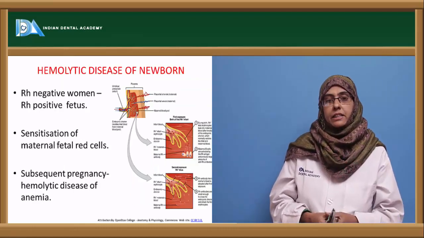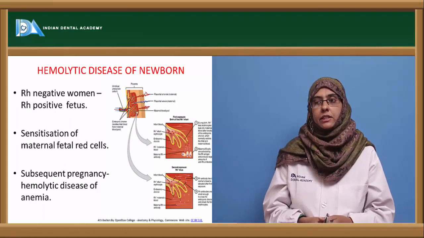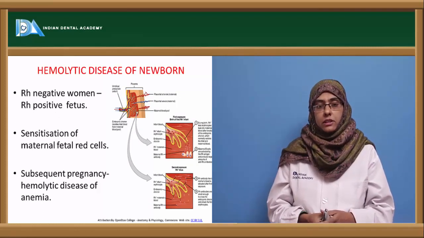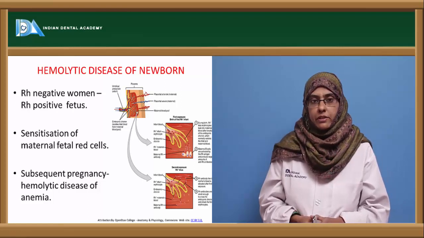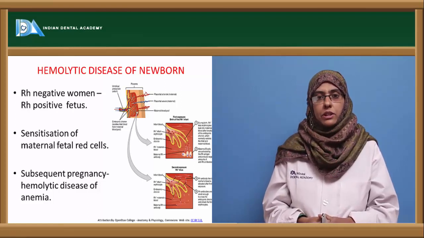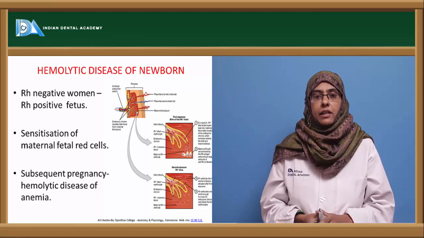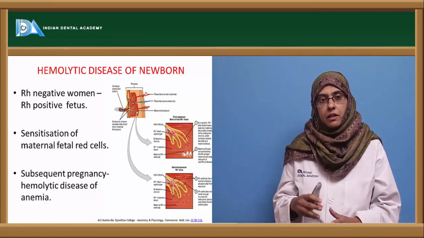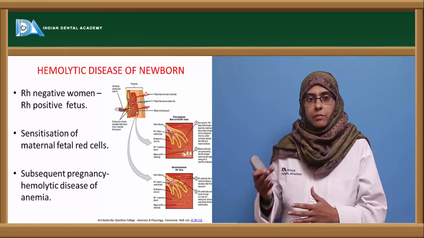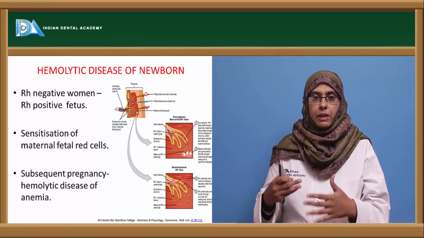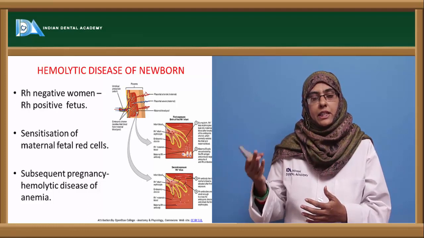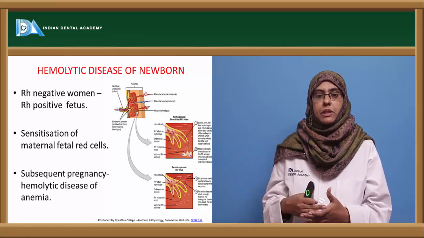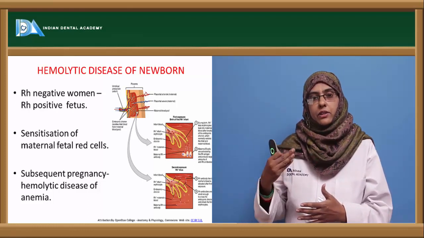Now coming to the mechanism involved in hemolytic disease of the newborn. This disease is usually seen in a woman who is Rh negative, and when this Rh negative woman marries an Rh positive male, the first baby she bears will have the dominant gene, that is the Rh positive gene, expressed on the erythrocytes of the fetus.